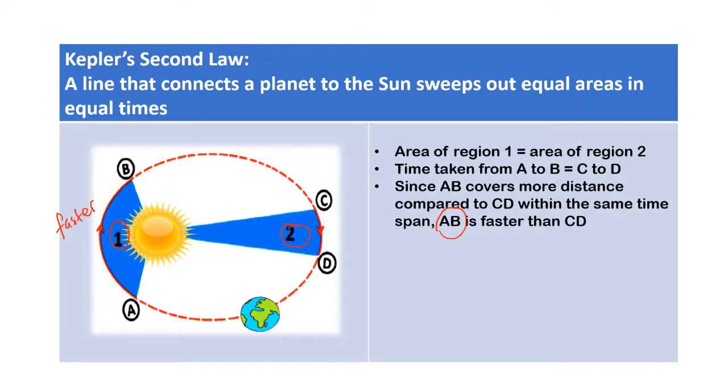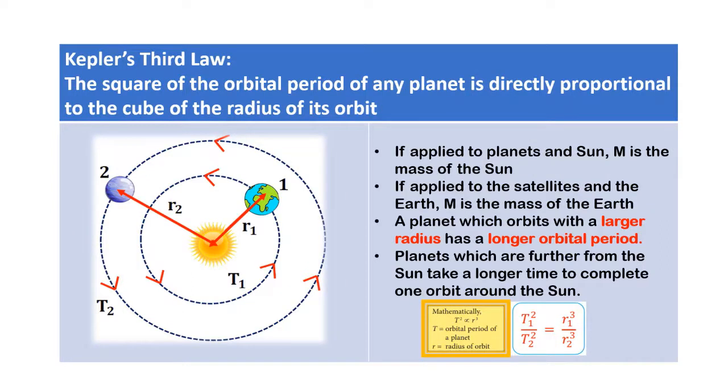Kepler's third law states that the square of the orbital period of any planet is directly proportional to the cube of the radius of its orbit. Here are some remarks. If applied to the planets and the Sun, m is the mass of the Sun. If applied to the satellites and the Earth, m is the mass of the Earth. A planet which orbits with a larger radius has a longer orbital period. Planets which are further from the Sun take a longer time to complete one orbit around the Sun. The larger the radius, the longer the time.